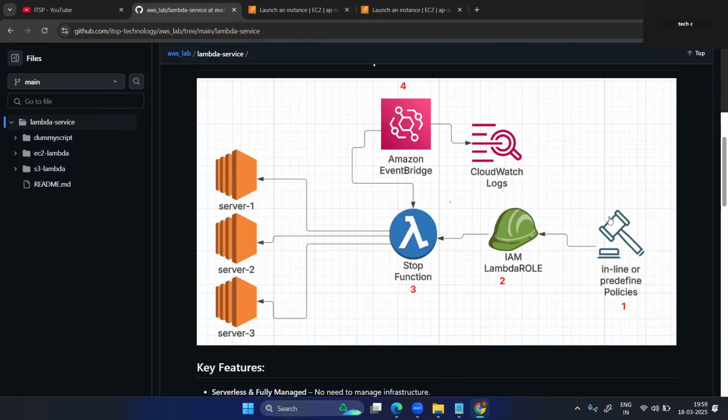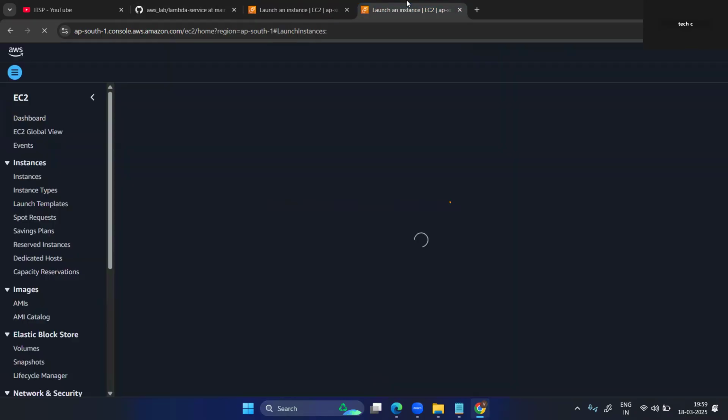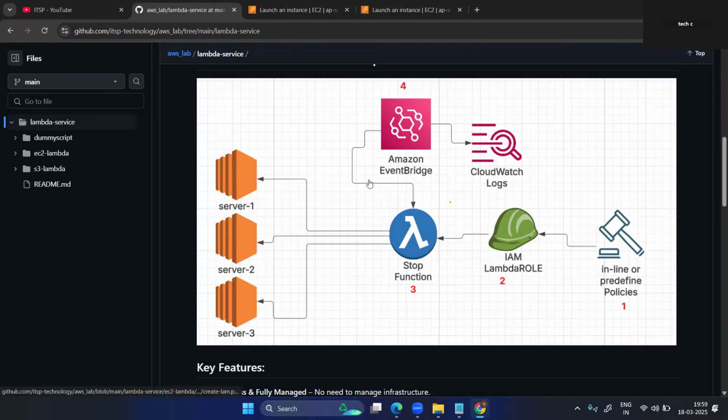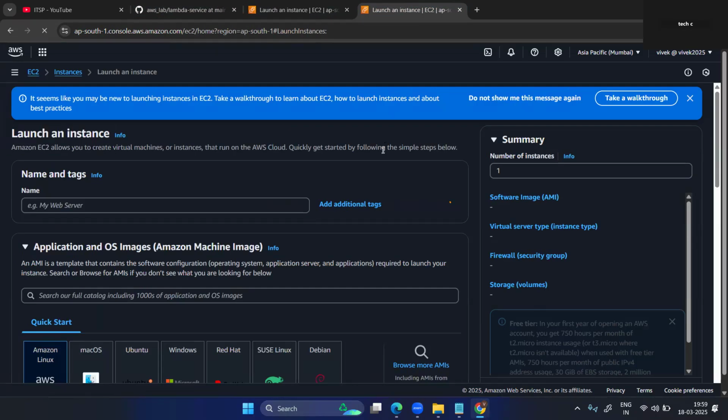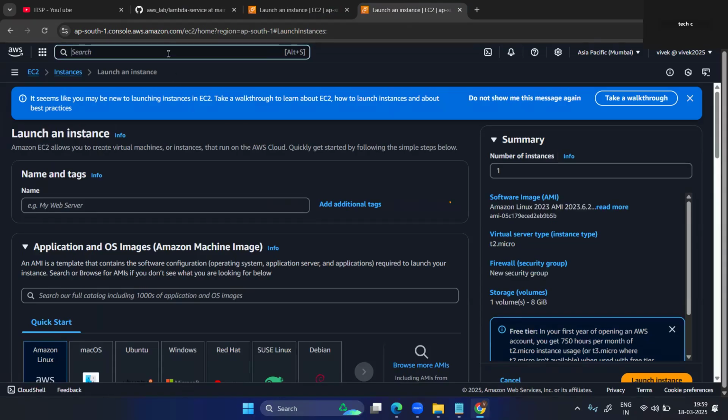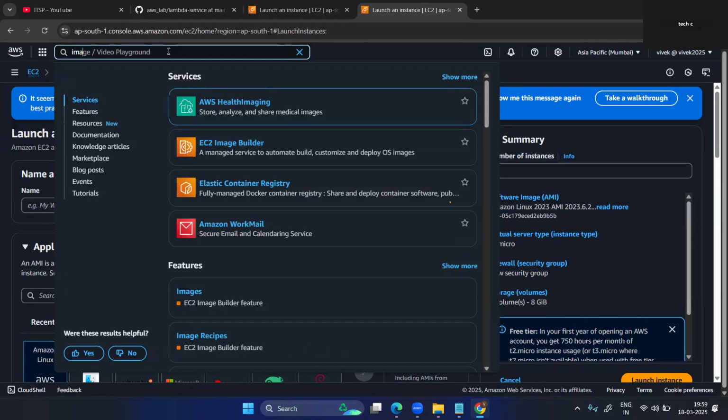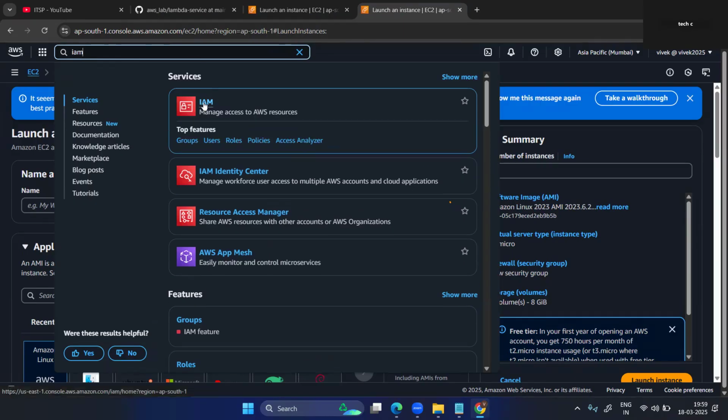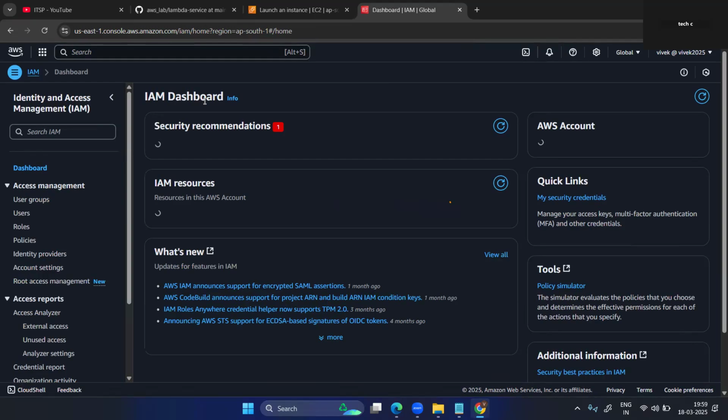First step, create inline or predefined policies, whatever you want. I want to start and stop the EC2 instances now, so we need to give the permission for that. Okay. So what is that? Give permission to read EC2 and write EC2. Okay. Good. I am going inside that.